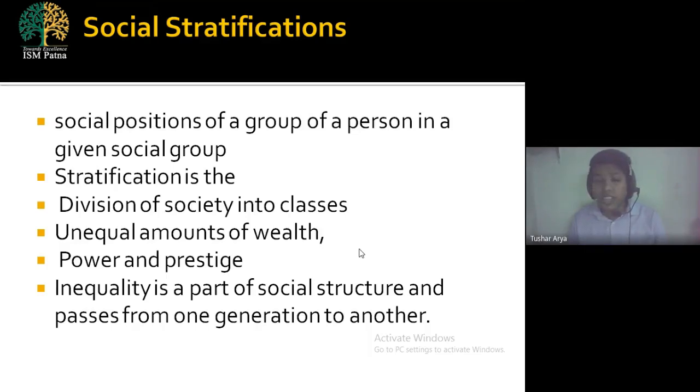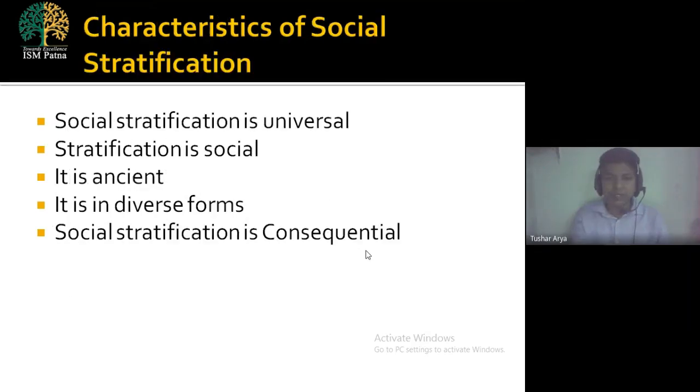So we do not have the same class, we do not have the same amount of money, we do not have the same amount of power and prestige, the position which we hold in our society. That's why inequality exists. From the ground root level, it has captured our Indian society, and it is just passing from one generation to the next generation. That is social stratification.